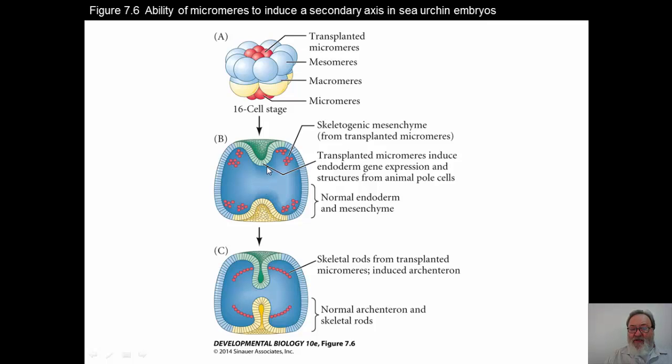These transplanted micromeres then induce the endoderm gene expression in these ectodermal cells to cause them to form into animal pole cells. And this development will continue, and you will get skeletal rods, and you will get all of the structures that will lead to the formation of a pluteus coming from each end, top and bottom, of these developing